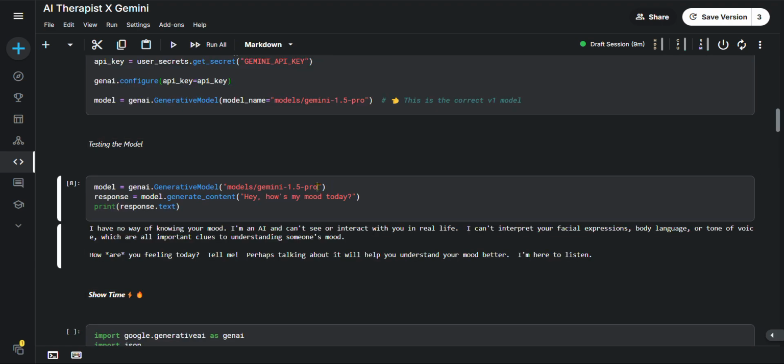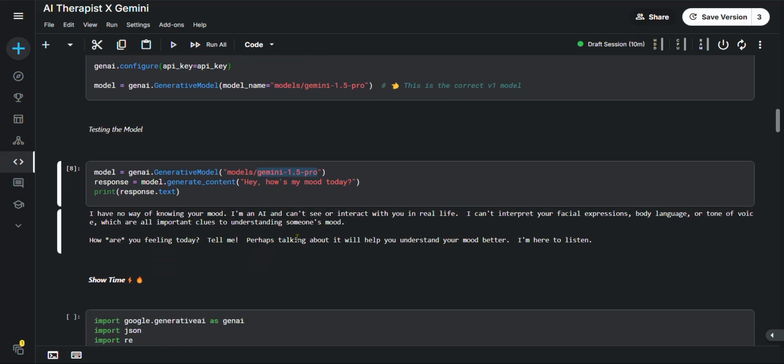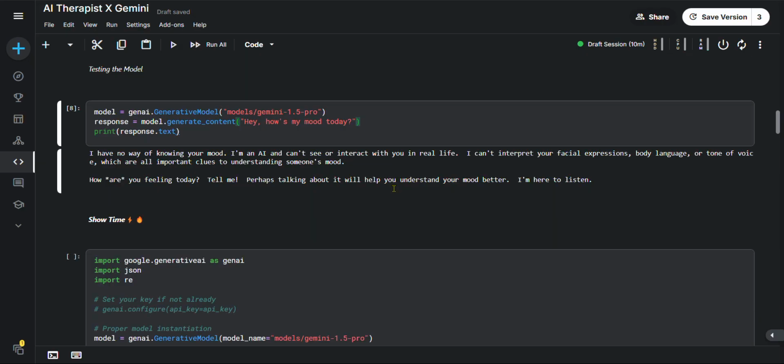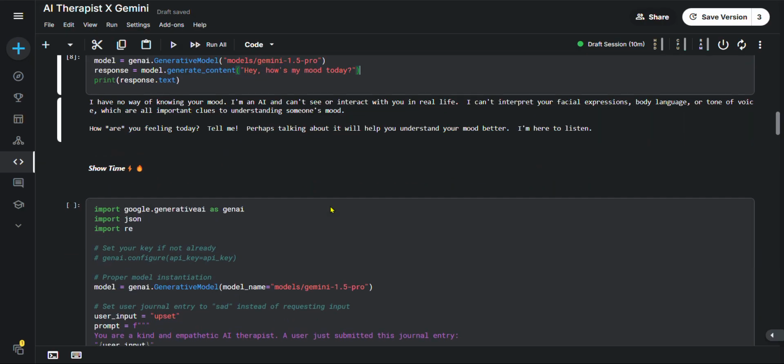What we have got here is Gemini 1.5 Pro, which is better than Gemini 2.0, which gives better reasoning. 2.0 is fast, but not as precise when compared to Gemini 1.5 Pro. So we go with 1.5 Pro.